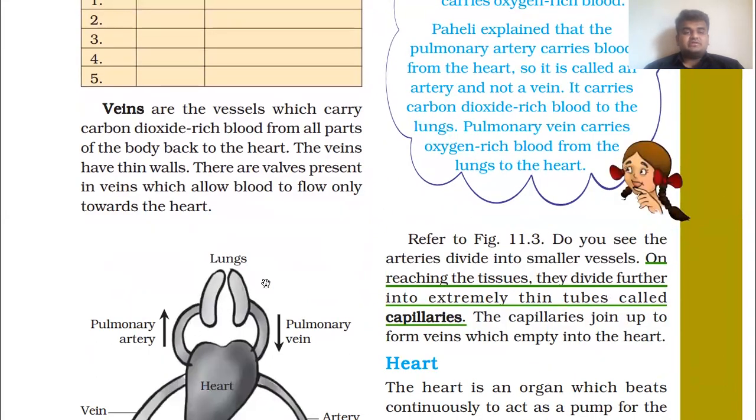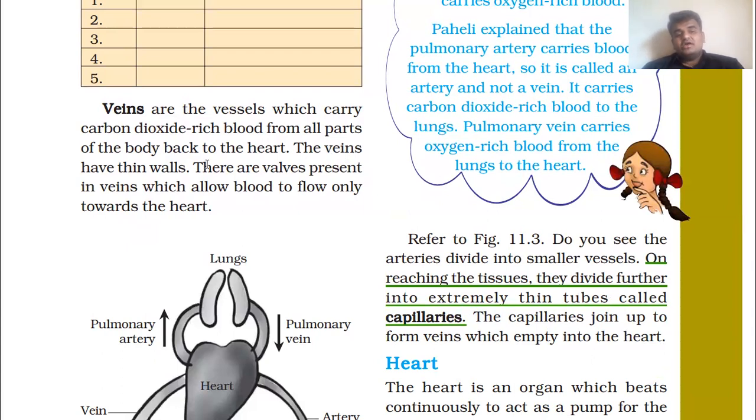It's pulse rate. So veins are the vessels. We have discussed arteries, but now veins. Veins are the vessels which carry carbon dioxide rich blood from all parts of the body back to the heart. So we can say it's one way only. Arteries carry the oxygen rich blood from the heart to other parts of the body, and veins carry the blood to the heart.